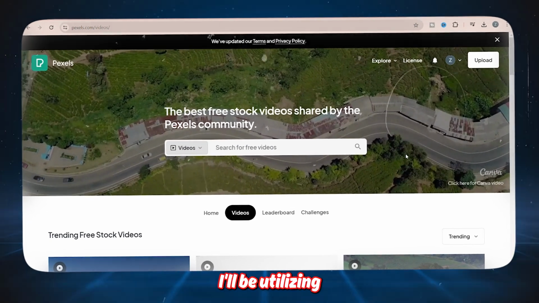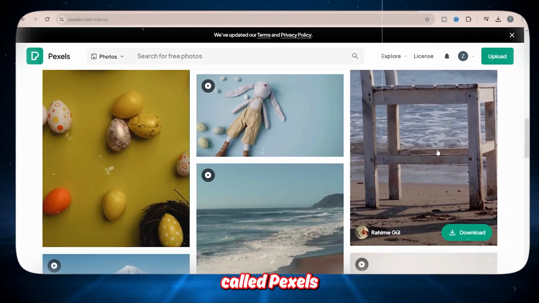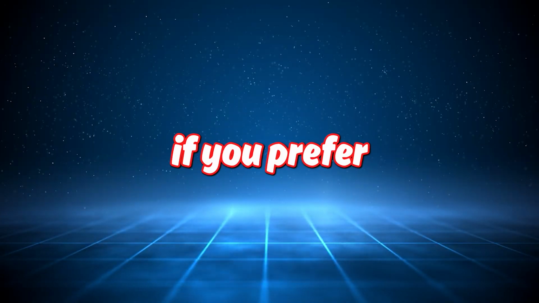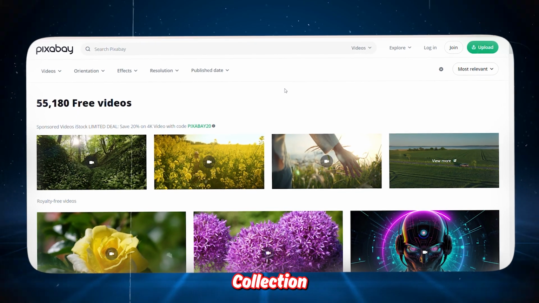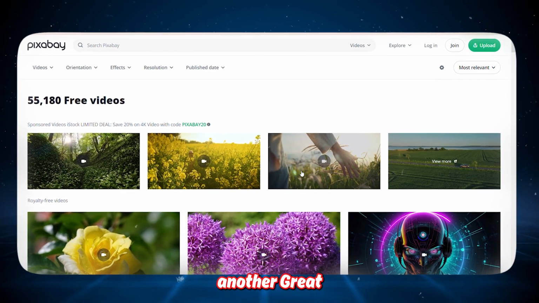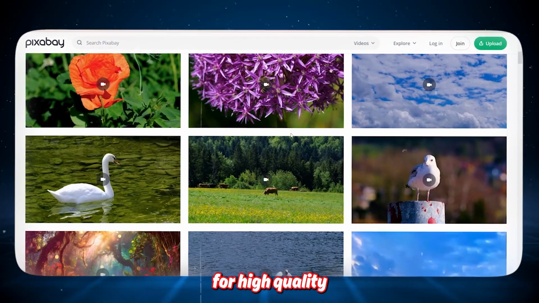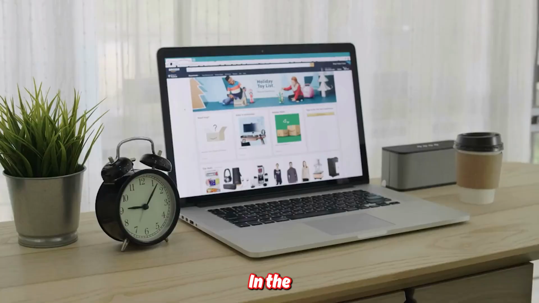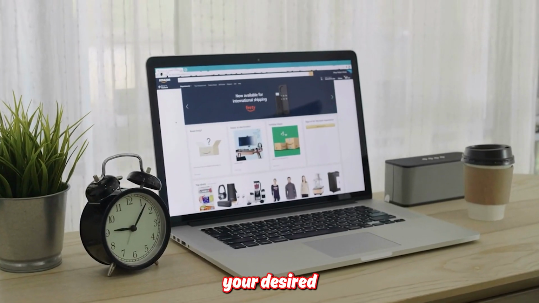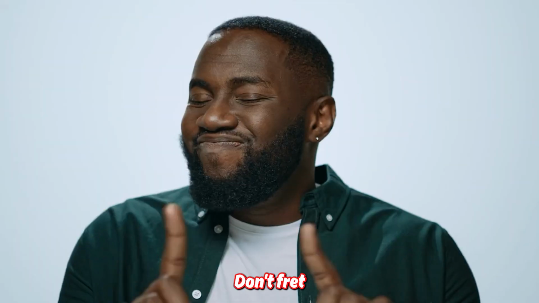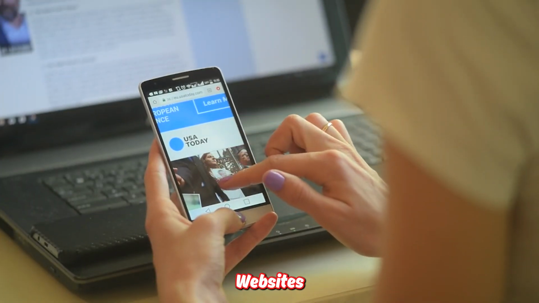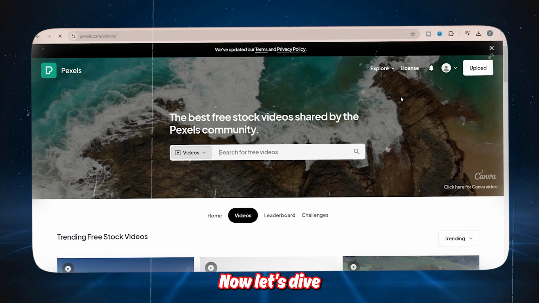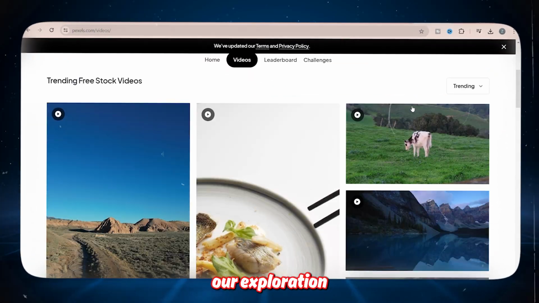For example, I'll be utilizing the reputable platform called Pexels. However, if you prefer, you can also explore the vast collection available on Pixabay, which is another great and exceptional website for high-quality stock images and photos. In the rare instance that you can't find your desired visual on these platforms, don't fret. There are numerous alternative websites where you can continue your search. Now let's dive into Pexels and begin our exploration.